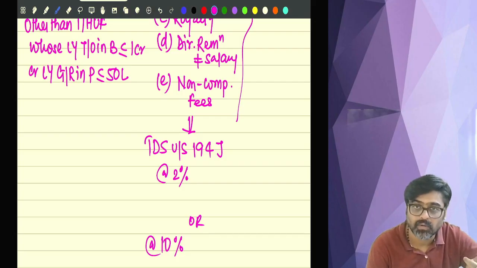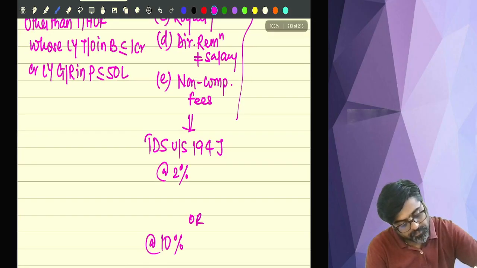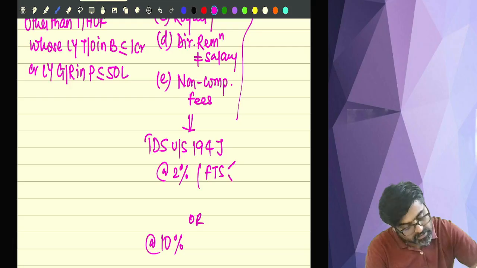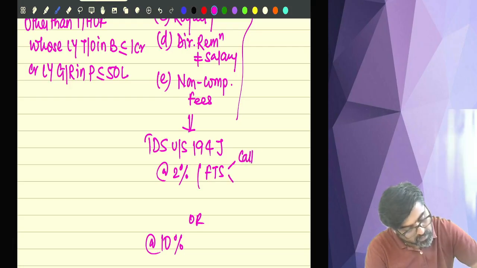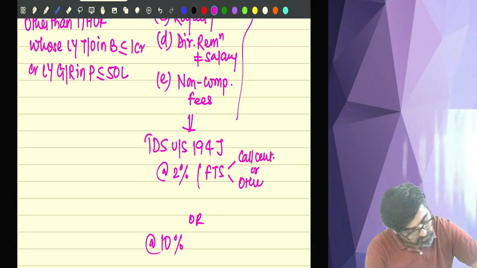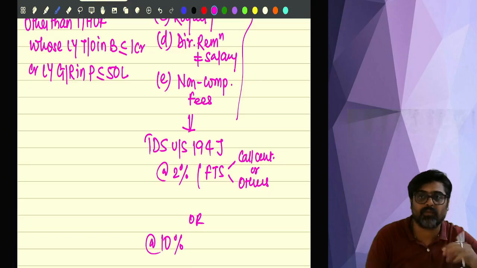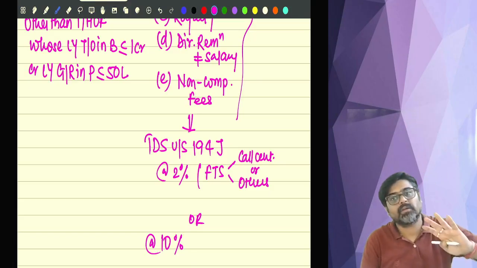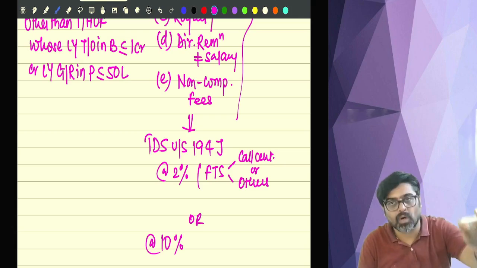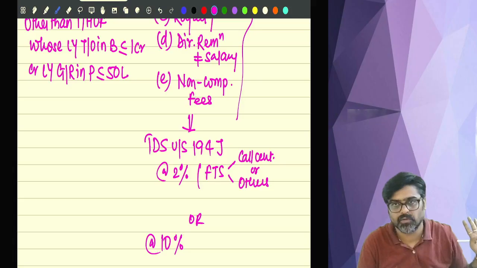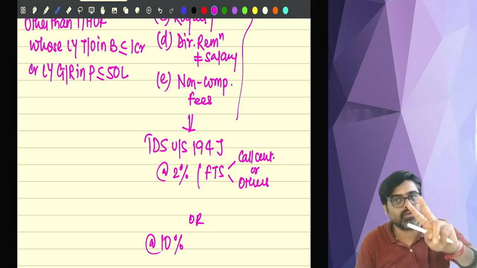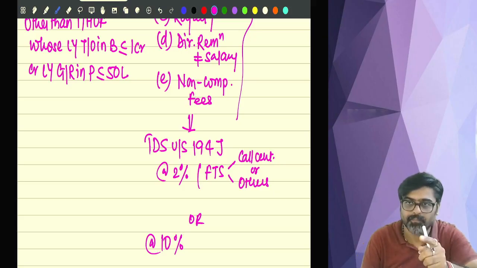Be very careful. 2% will be in case of fees for technical services, whether this is paid to a call center or others, it will not make any difference. If any fees for technical services is paid, whether to a call center or to others, on FTS, fees for technical services, TDS rate will be 2%. Okay?